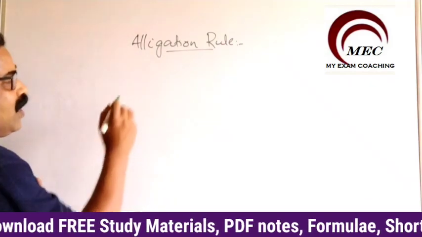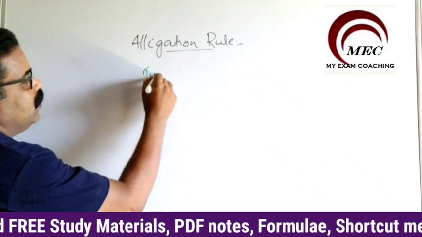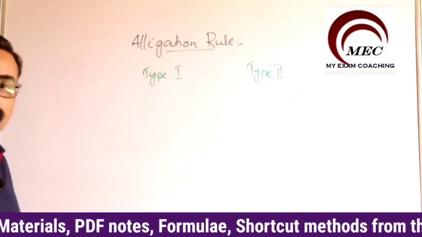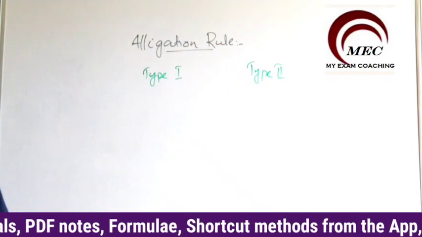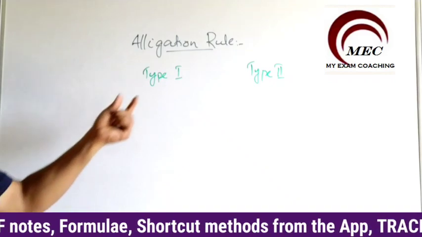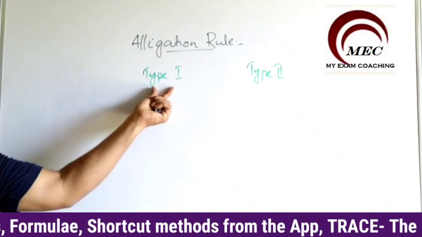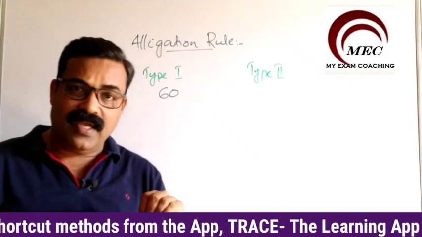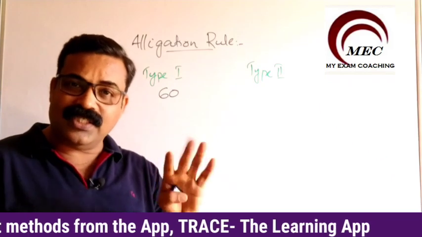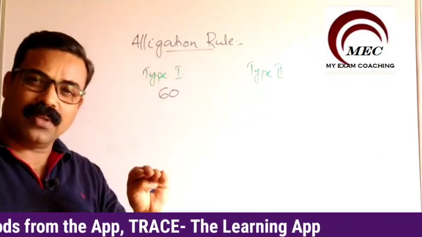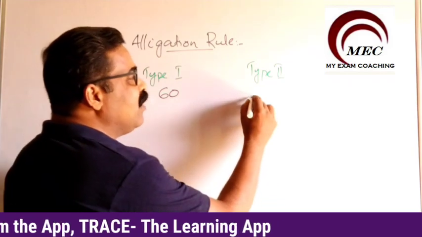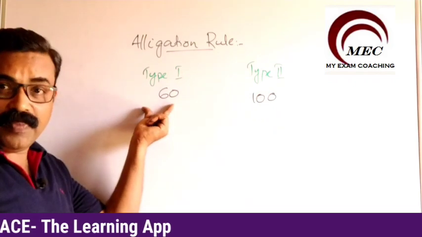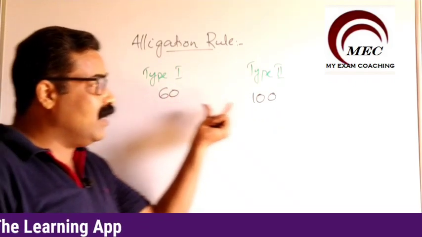So let us take it like this. We have two types of mango, type 1 and type 2. Type 1 mango is costing 60 rupees per kg, and type 2 mango is costing, for example, 100 rupees per kg. So type 2 is 100 rupees per kg, type 1 is 60 rupees per kg. This is cheaper and this is dearer.